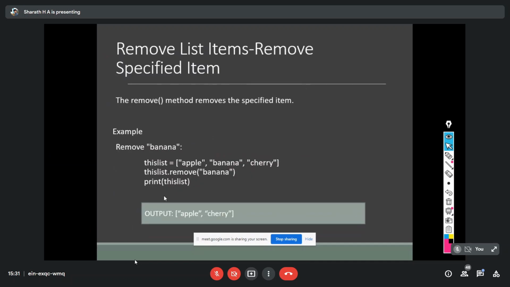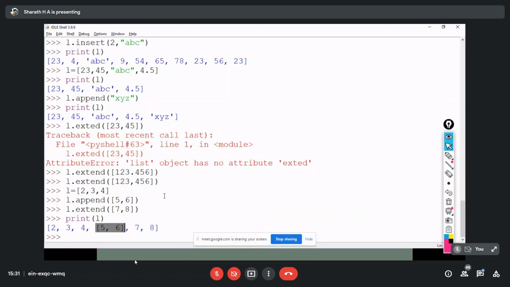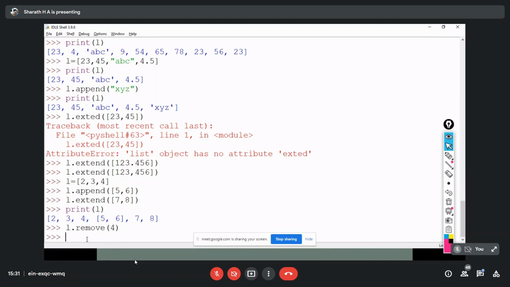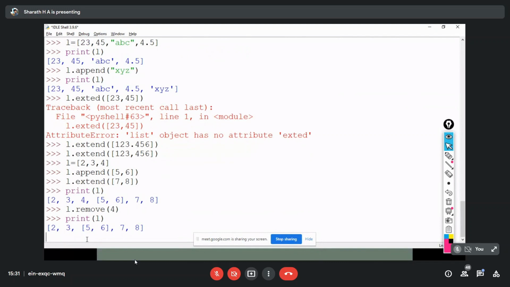Next, remove. If I want to remove any value from that list, I can use L dot remove. Here we need to specify the value. Since it's an integer, I can directly specify that value as 4. Now if I print L again, the 4 has been removed from the list.